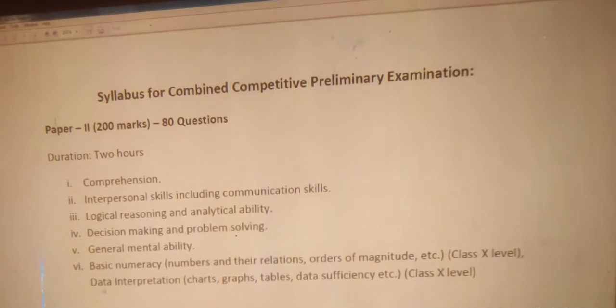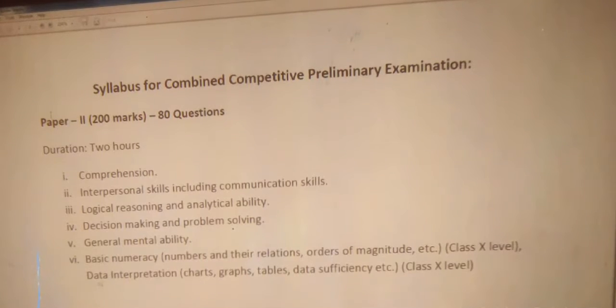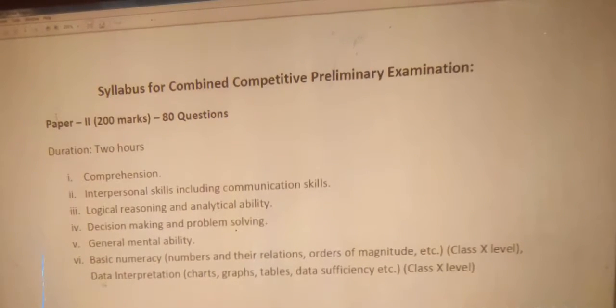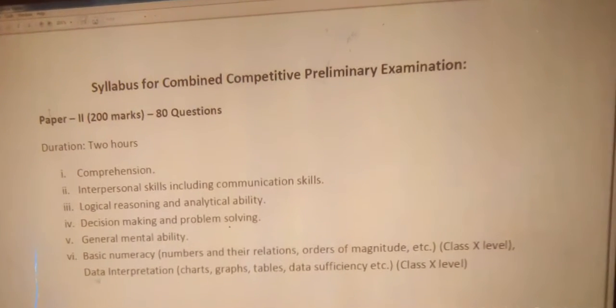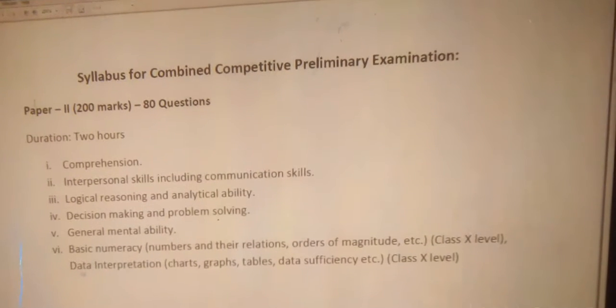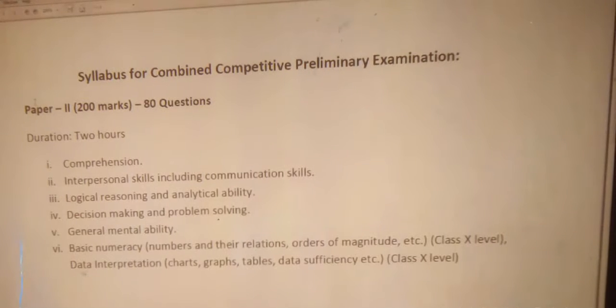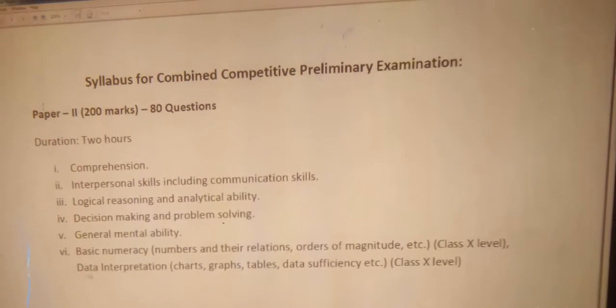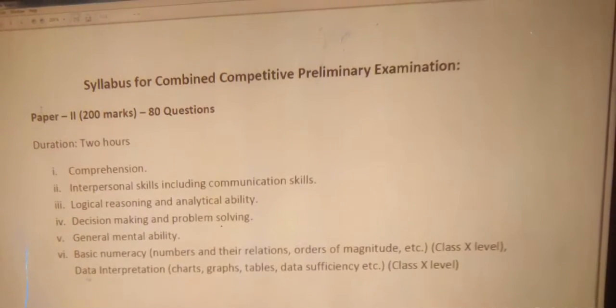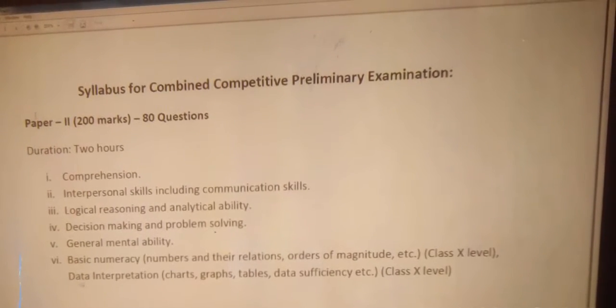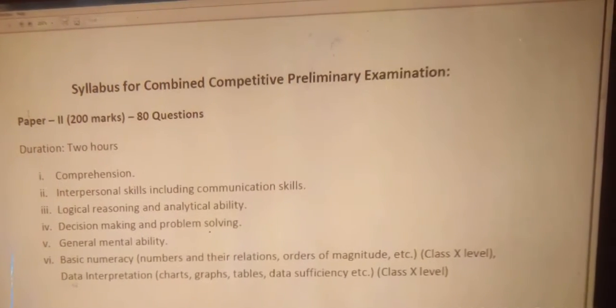Number 5, general mental ability. And number 6, basic numeracy, numbers and their relation, orders of magnitude, etc. That is class 10 level. And the next one, data interpretation, charts, graphs, tables, data sufficiency, etc. That is also class 10 level.